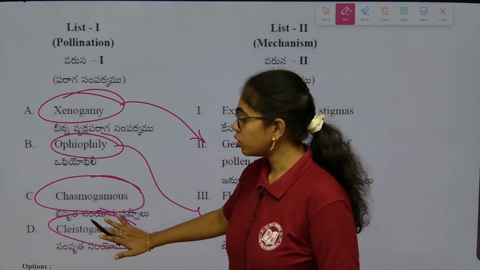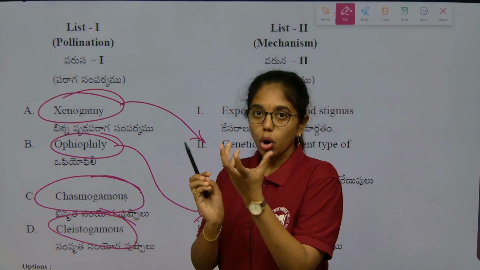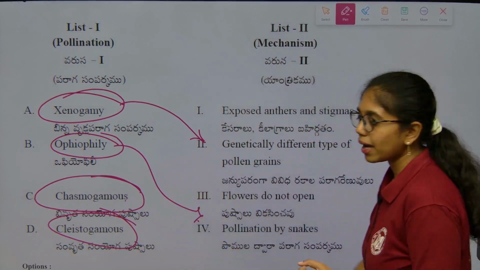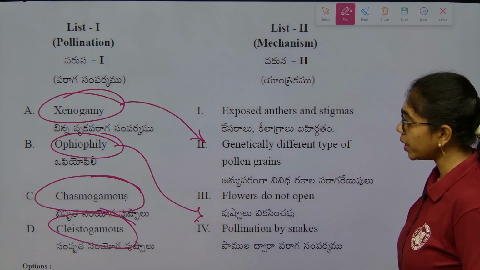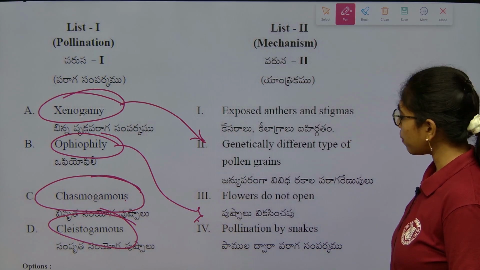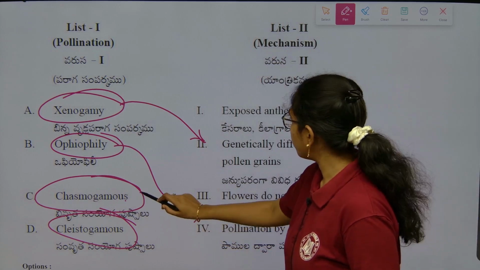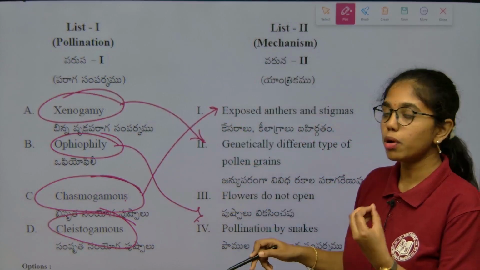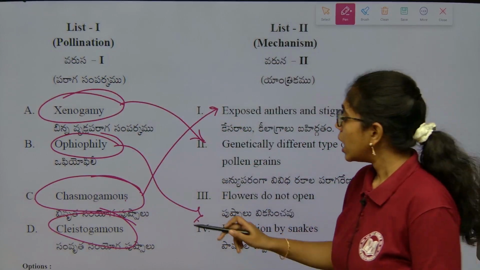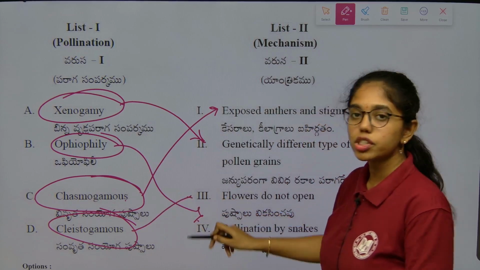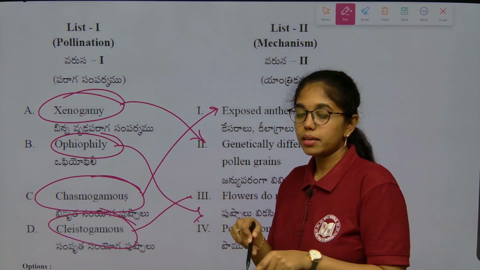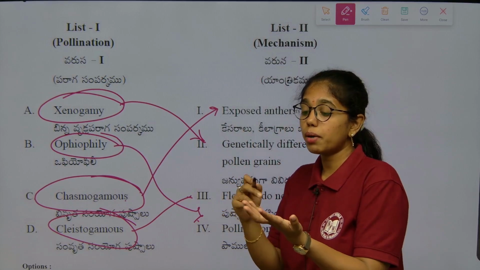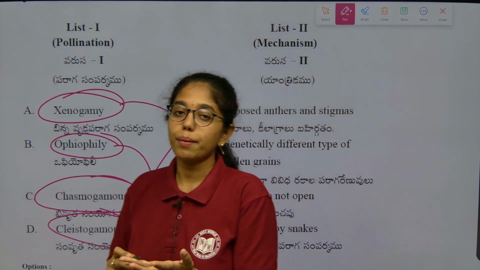So it is seen in those flowers. Chasmogamous are open flowers. Clistogamous flowers purely conduct bud pollination, and they are closed all the time. Chasmogamous flowers have exposed anthers and stigma. In clistogamous flowers, the flowers do not open at all. We have a diagram in the area where geitonogamy, xenogamy and autogamy are explained.